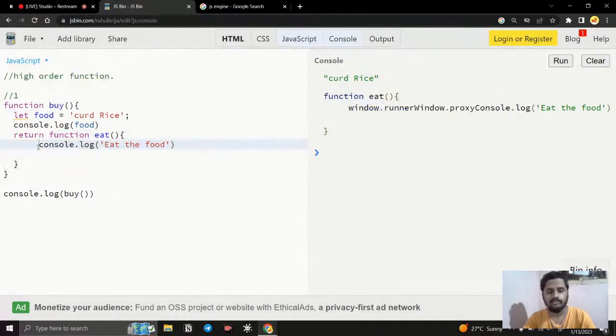So in the console.log, you need to eat the food, you need to print it. If I want to invoke this function, what do I need to do? You can see this is the function name, and what is the parenthesis used for? The parenthesis is used for invoking a function.